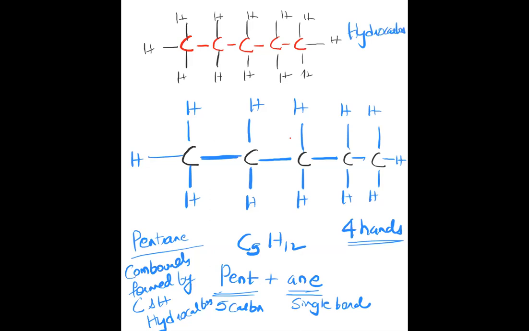Examples of hydrocarbons: petroleum compounds are all hydrocarbons. Methane, ethane, propane, butane, all are hydrocarbons. They have several applications in our daily life, routine life.